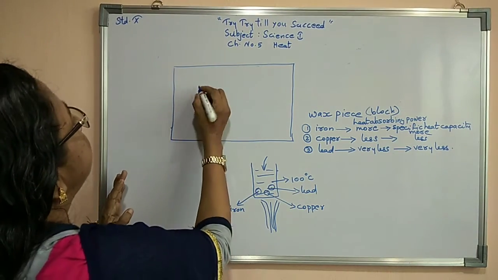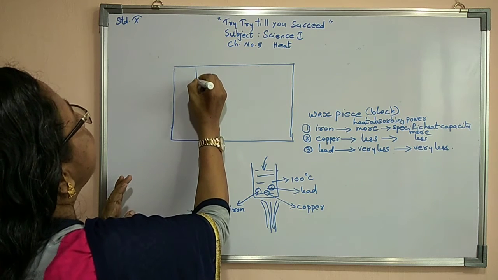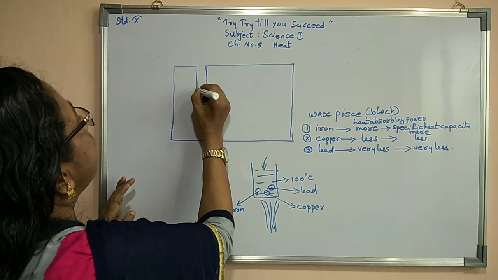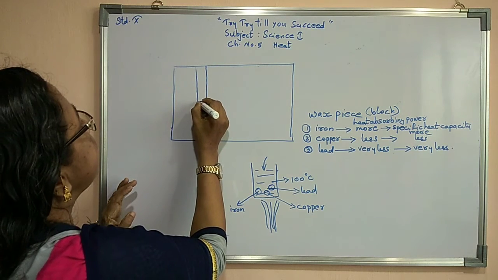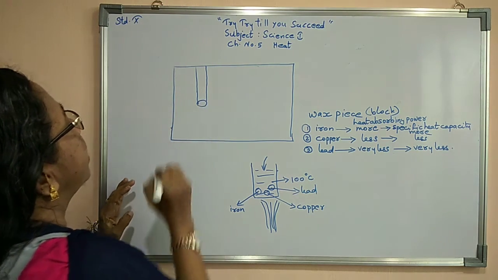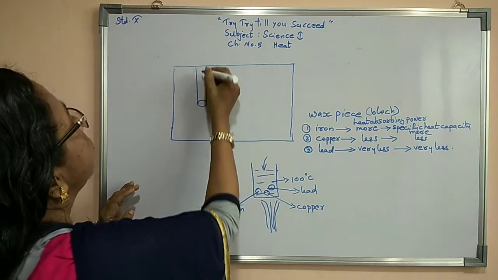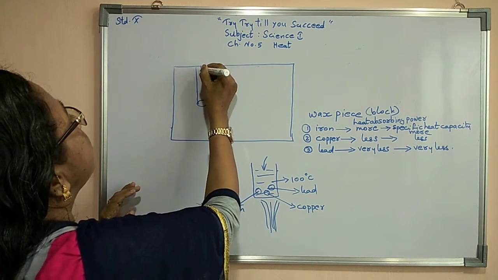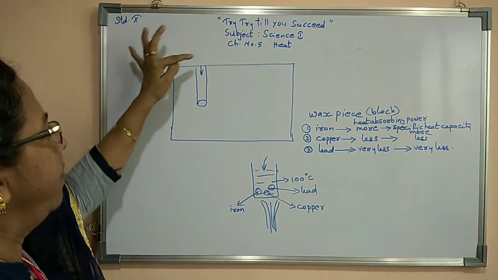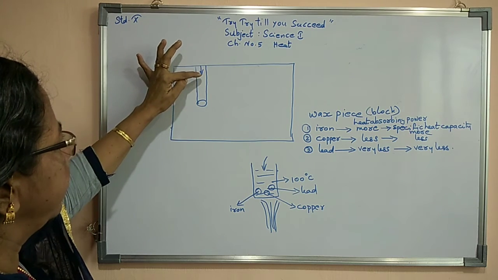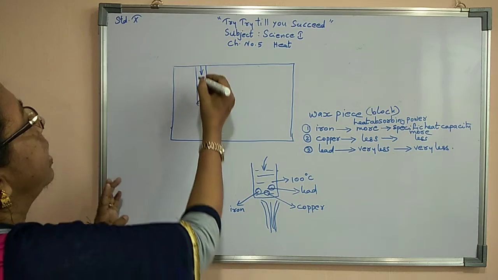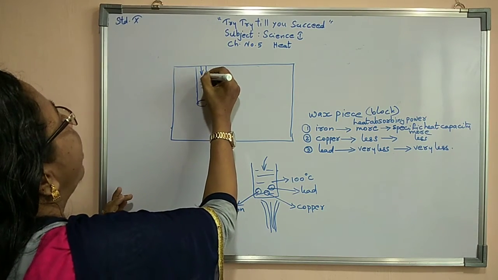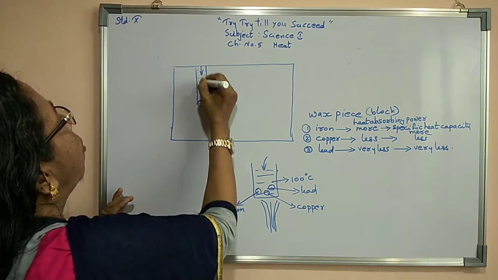I put iron first. You can find that iron passed more distance. Iron came and fell through here, so with the help of iron, the wax melted. Then afterwards it went deeper till this much. We can see that here all the wax is in molten condition.